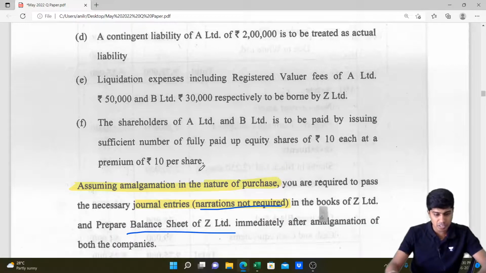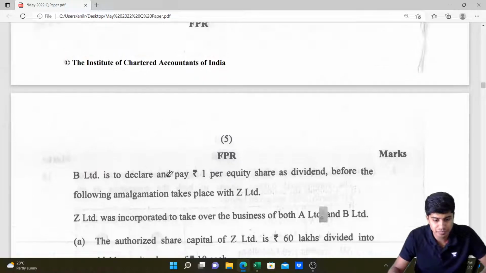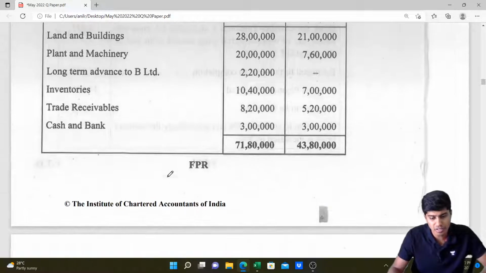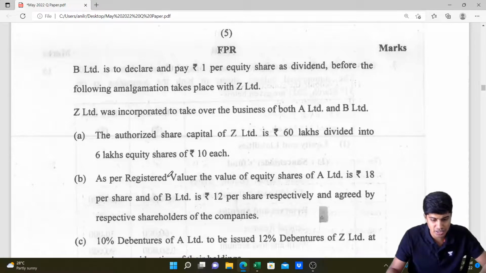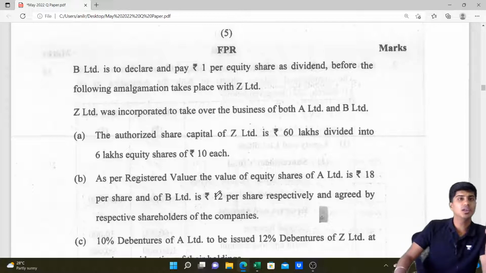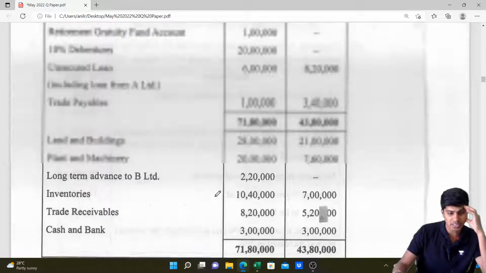Whatever is payable is to be debited. Have they given the purchase consideration amount here? It's not really given, but we know the exchange ratio, correct or not? So 18 per share and 12 per share, the value per share of A Limited and B Limited. So A Limited, how many shares are there?